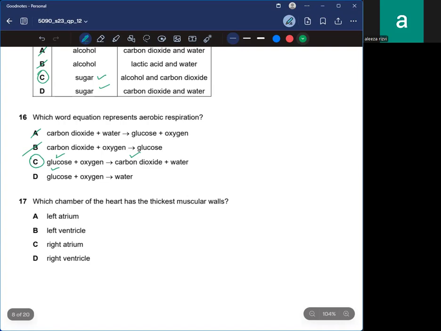Which chamber of the heart has the thickest muscular wall? We know that it is the left ventricle, as the left ventricle is pumping the blood through the aorta, which is transporting the blood to the entire body, to all the other organs. So it would be the left ventricle, B.